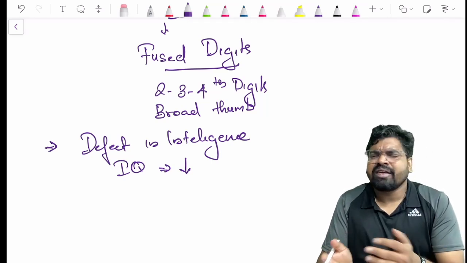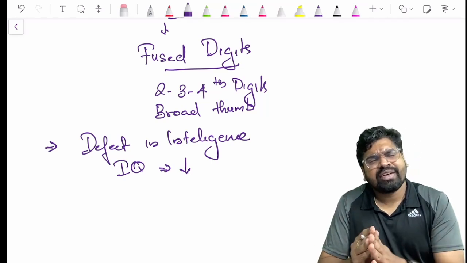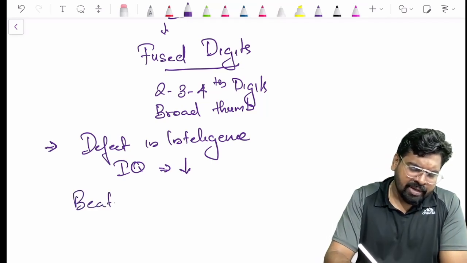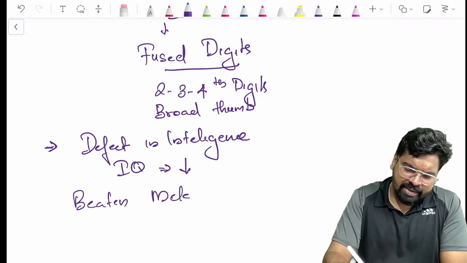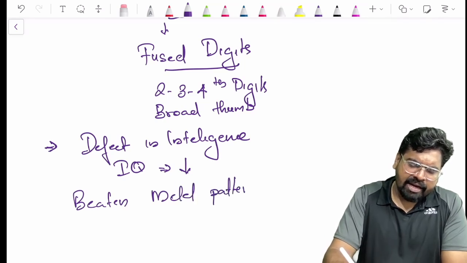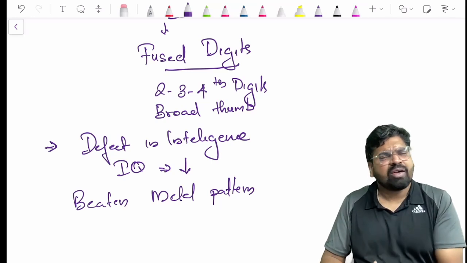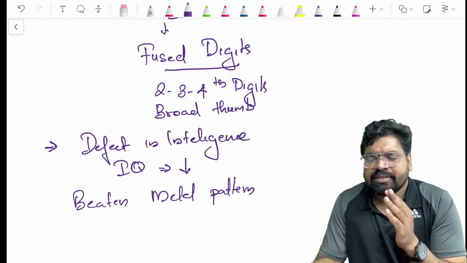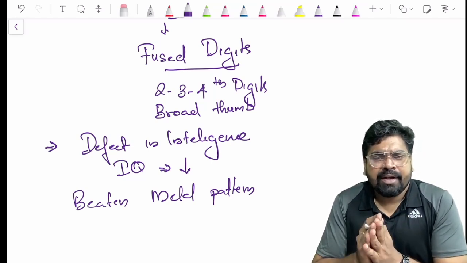For the rest, as in Crouzon, you can see the beaten metal pattern and clefting, cleft palate, all these things.